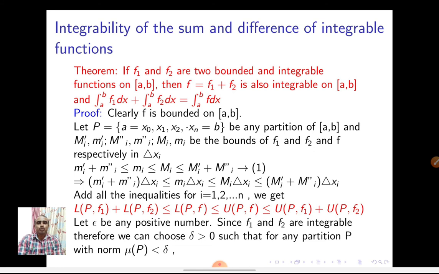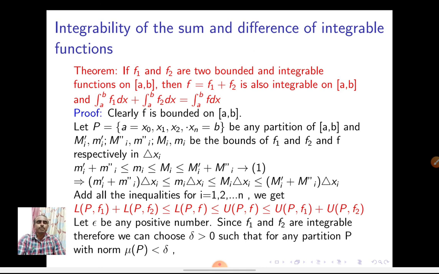So the sum of two integrable functions is also integrable. We have to prove that the sum of two integrable functions is also integrable. So f1 and f2 are two bounded functions, right? So f is equal to f1 plus f2. Clearly f is a bounded function. The sum of bounded functions is also a bounded function.